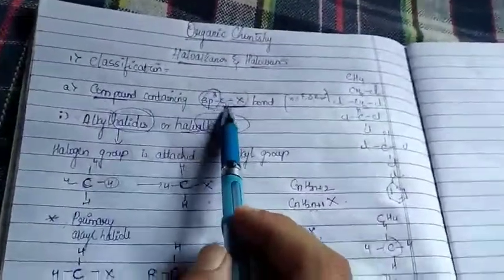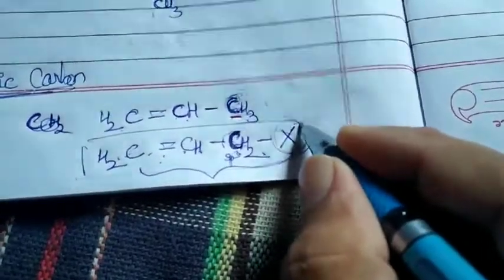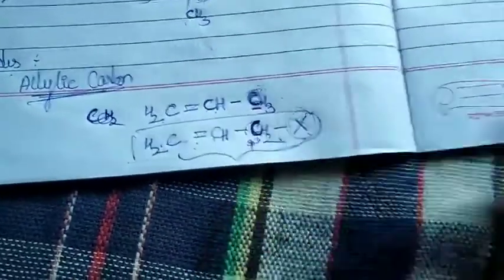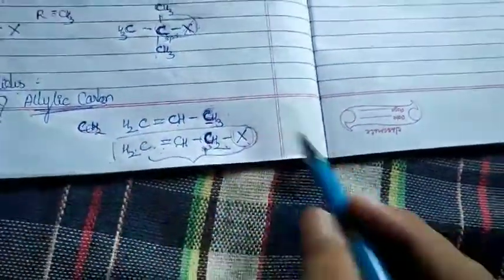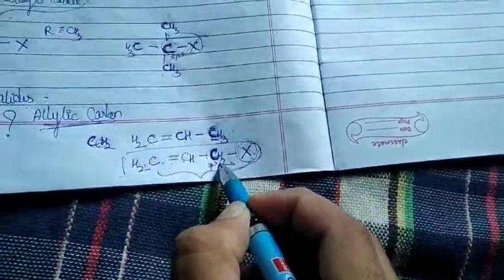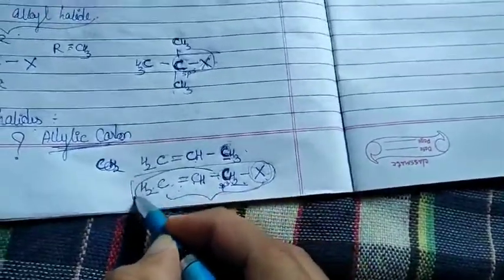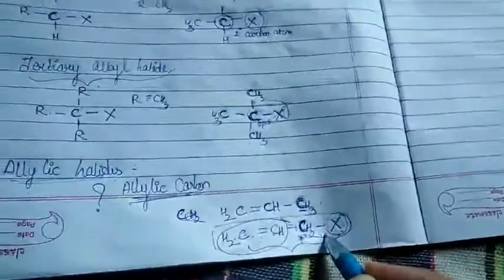So these are called as your allylic halides. Why is it coming under this concept, compound containing sp3 C-X bond? Because whatever our halogen is attached to, though it is an allylic carbon, its hybridization is sp3. So how can you define an allylic halide? A compound in which your halogen group is attached to the sp3 hybridized carbon atom, which, this is important, is next to your carbon-carbon double bond.